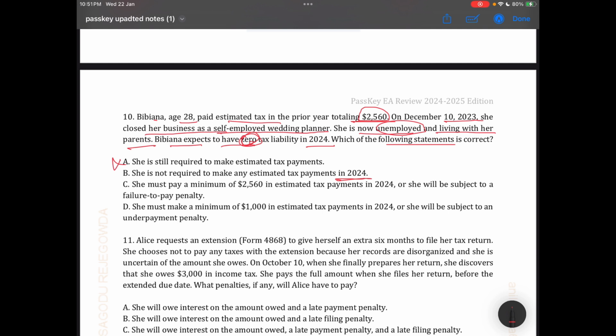Because if in the current year she has zero tax liability, she will not be required to pay estimated tax. So the correct answer is B.